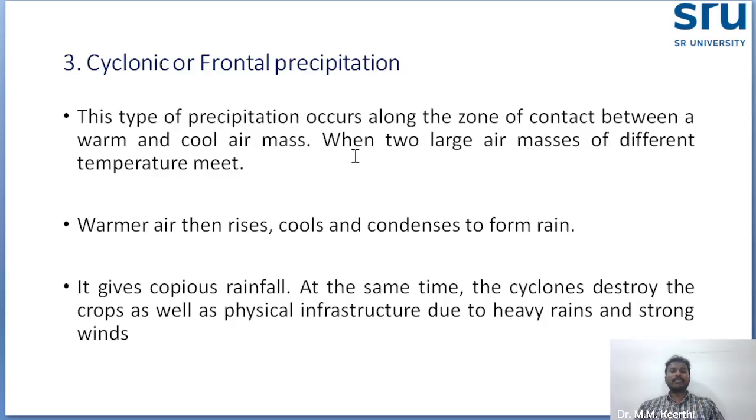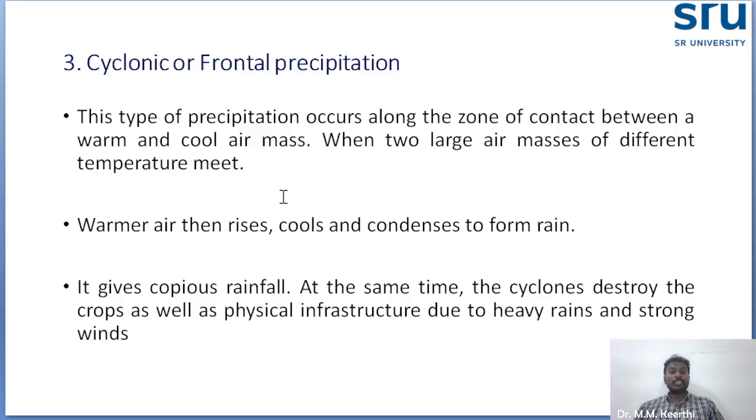Okay, and the third one is cyclonic and frontal precipitation. Precipitation occurs because of the cyclonic nature. This is the contact between warm and cool air. When two large air masses of different temperature meet together, condensation automatically occurs. Warm air then rises, cools, and condensation occurs to form rain. It gives a copious amount of rainfall.